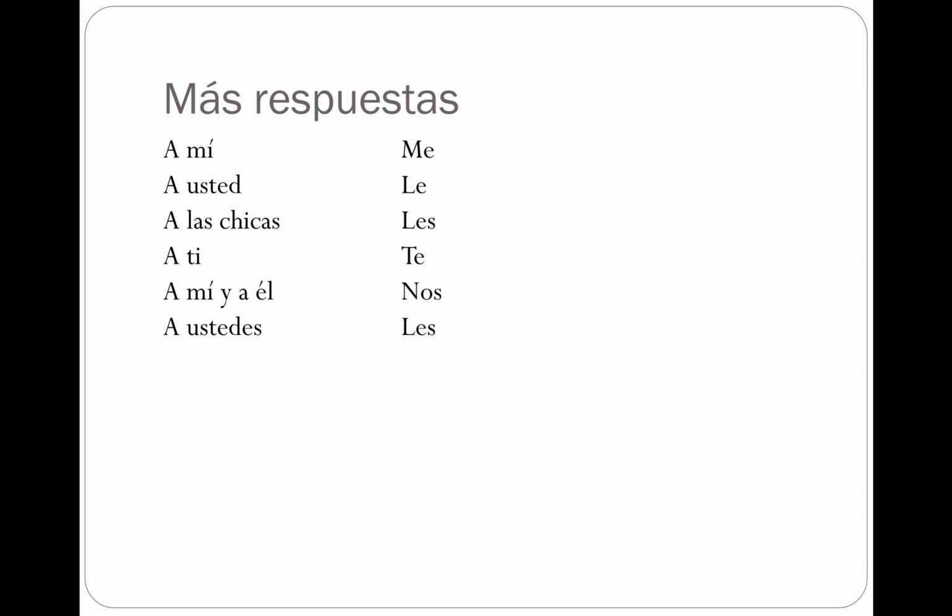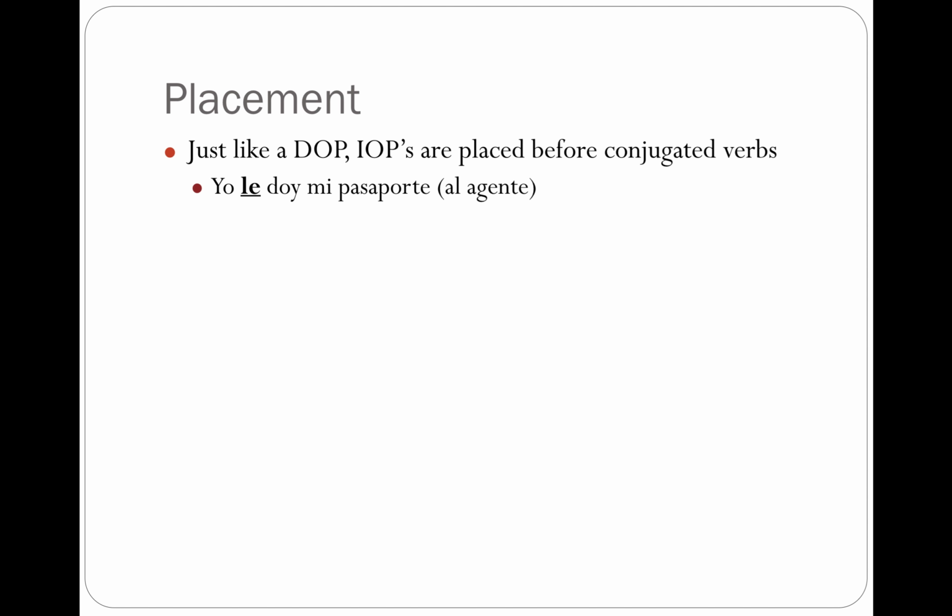A ustedes is going to be les, al niño le, a vosotros os, a Paco y a ti les or os would be fine, and a la clase is going to be le. Just like direct object pronouns, indirect object pronouns are placed before conjugated verbs. Yo le doy mi pasaporte, and the a la gente is optional, but it would reinforce who the le is referring to.